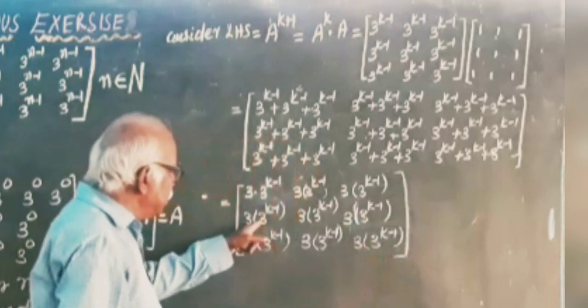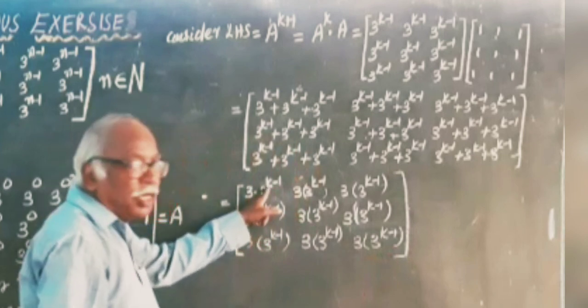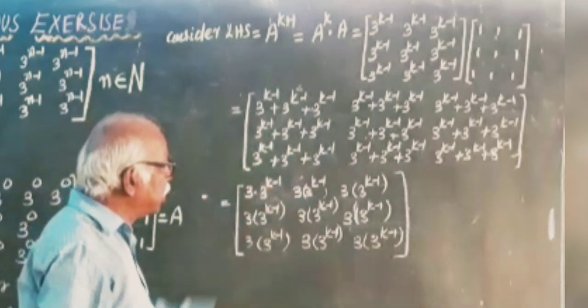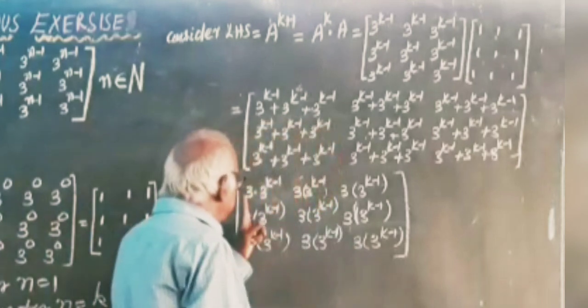This is nothing but 3 power 1 into 3 power k minus 1, which is 3 power k.